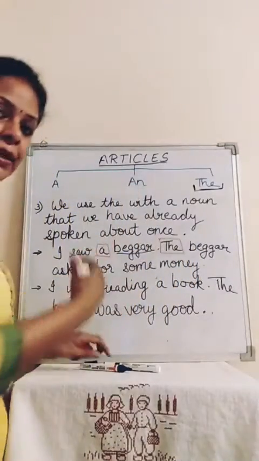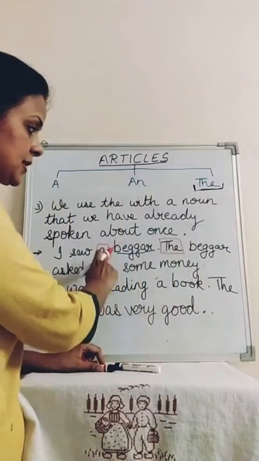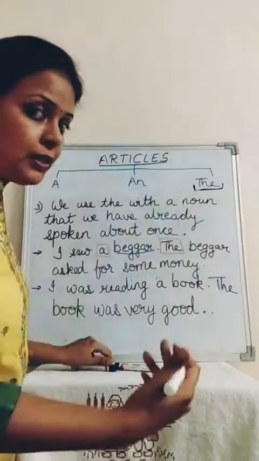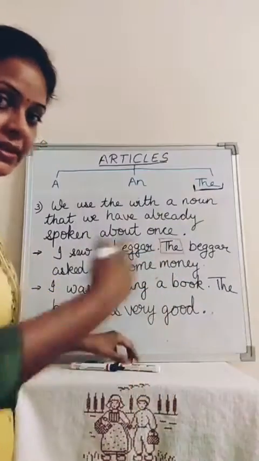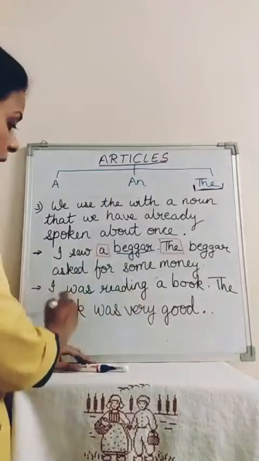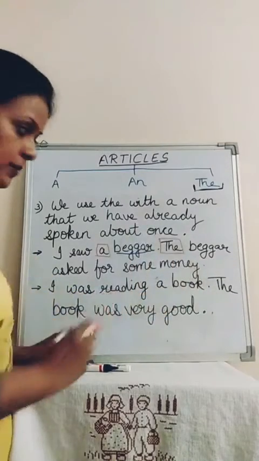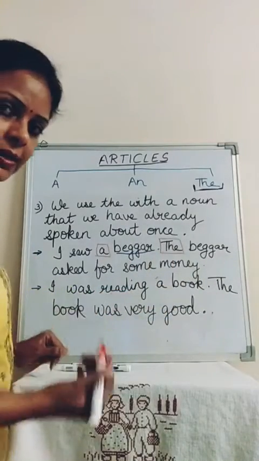If you are referring to a noun for the first time, it is a, and then if it is referred to again, it becomes the. Let's take the second example. I was reading a book. Now in this sentence, what is the noun?